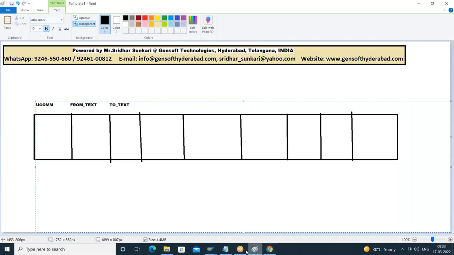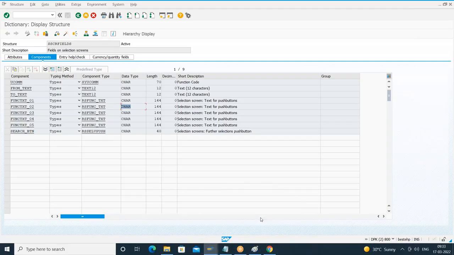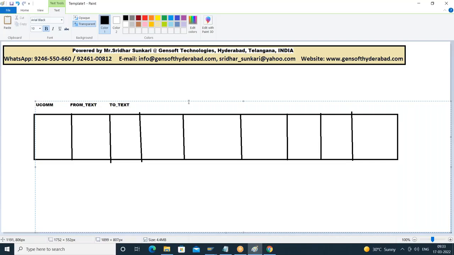What are the other fields here? Function text underscore 01, function text underscore 02, function text underscore 03, function text underscore 04, function text underscore 05, then search button.